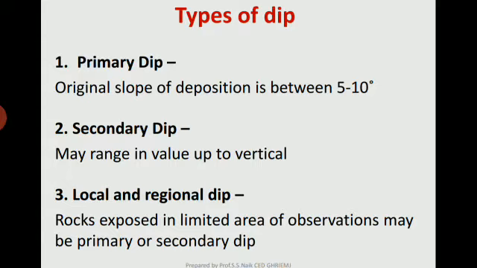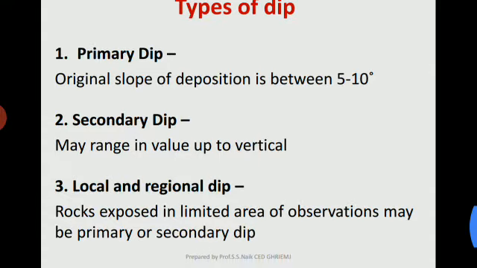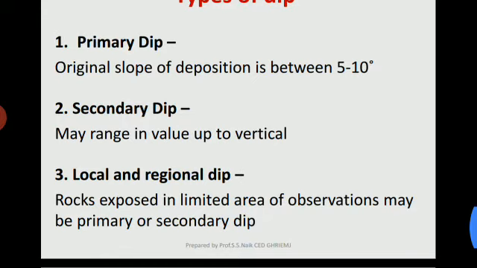And third, local and regional dip. Rock exposed in a limited area of observation may show primary or secondary dip. A local or regional dip is between primary and secondary, that is, an angle between 10 degrees and 90 degrees, and it is called a regional dip.